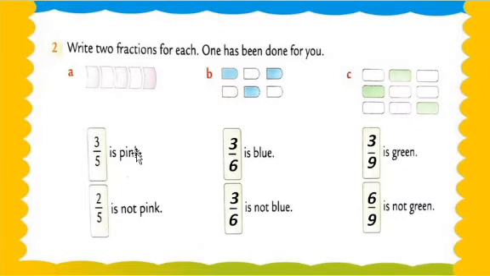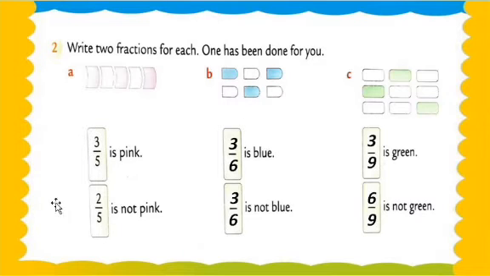Understood? So now, my dear students, question number 1 is what? A circle type blocks. 1, 2, 3, 4 and 5. There are total 5 blocks. So what are we writing in the denominators? In denominators we are writing 5. See this, both denominators 5. And how many blocks are shaded by pink color? See this, 3 are shaded by pink color.